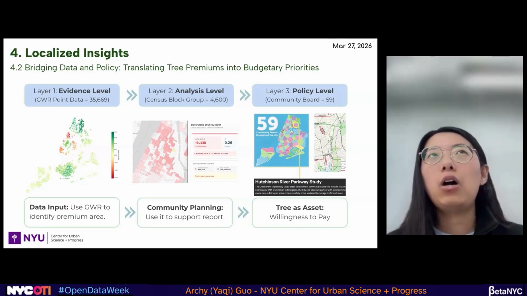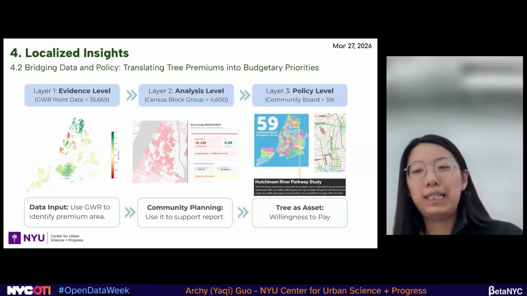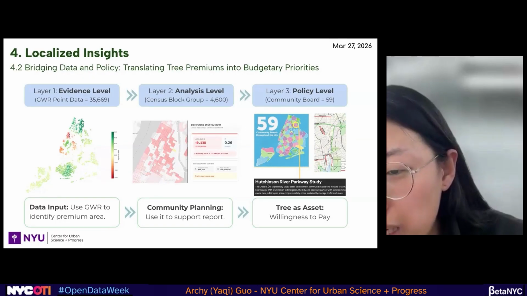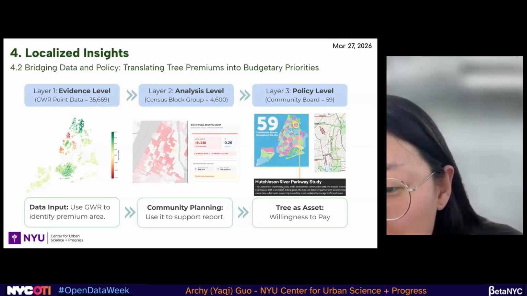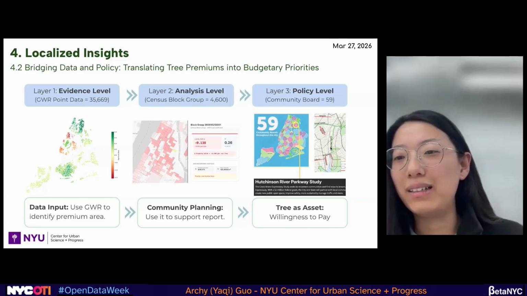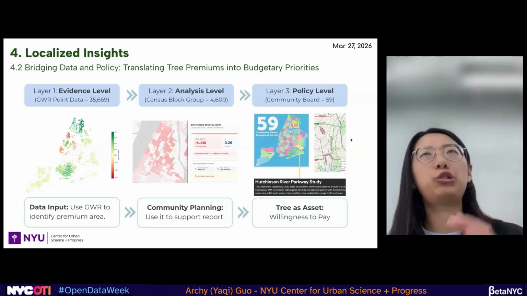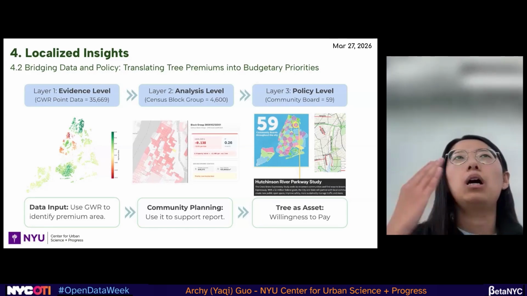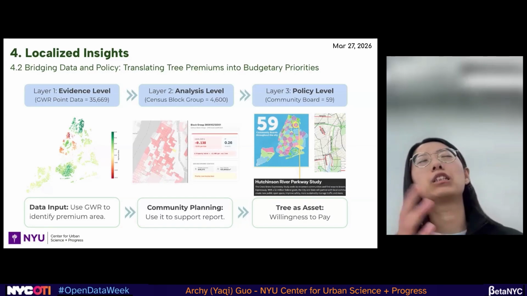They will say, okay, our top 3 goals in 2026, we will build the Hutchinson River Parkway. This is from the Bronx Community Board 10. And I showed it here. We cannot say street trees can be considered a next move at the community level, because street trees are somehow very small.